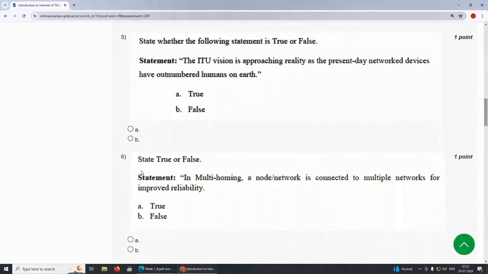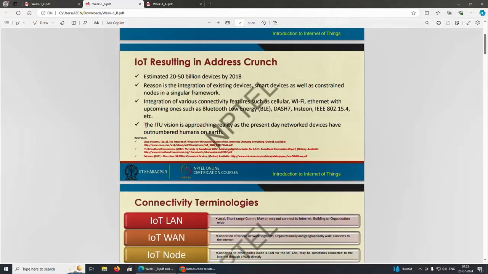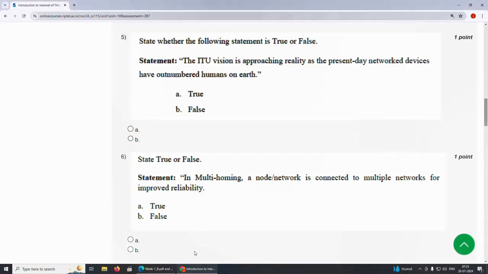Fifth question, state whether the following statement is true or false. The ITU vision is approaching reality as the present day networked devices have outnumbered humans on earth. Yes, the answer is true, option A.